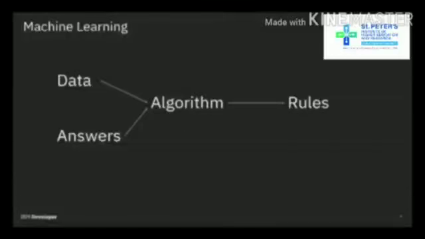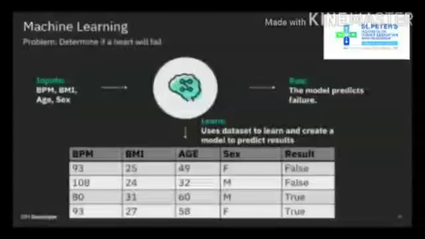Machine learning, on the other hand, we take data and answers to create the algorithm. Then in the end, instead of getting answers, we already have the answers, we get a set of rules that determine what the machine learning model will be. So going back to the previous example, we would essentially look at the data, look at the results, and develop an algorithm, which is the model that determines what the rules are, that determines what the if-then-else statement would be when we get inputs. Essentially what the model does is determine what the parameters are in a traditional algorithm. Instead of deciding arbitrarily that beats per minute minus BMI equals a certain result, we use the model to determine what that logic will be.